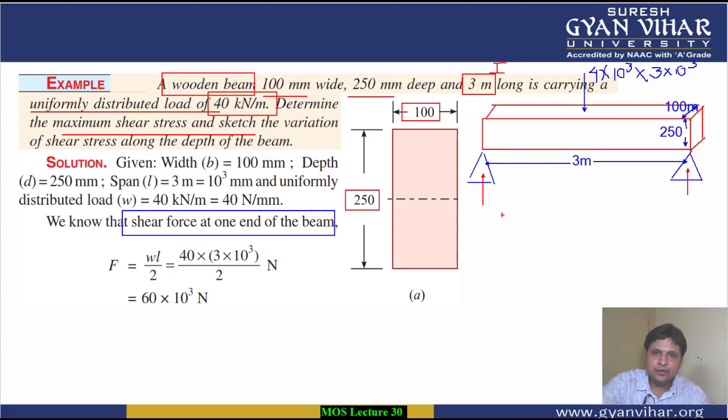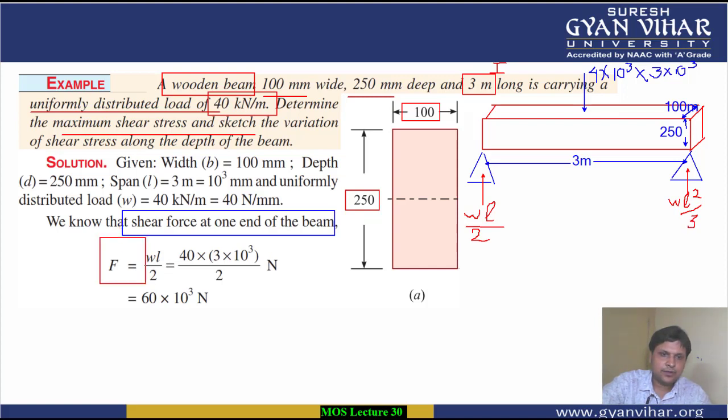So what will be the value? The value will be equal to, your load was W into L. All right, W is the UDL, and it is acting on the length L. So WL by 2, both sides will be the reaction.